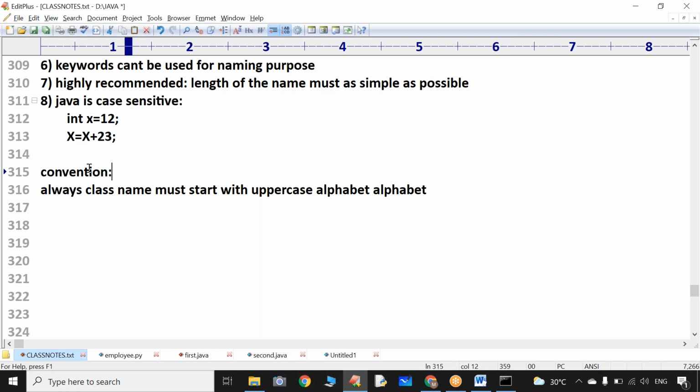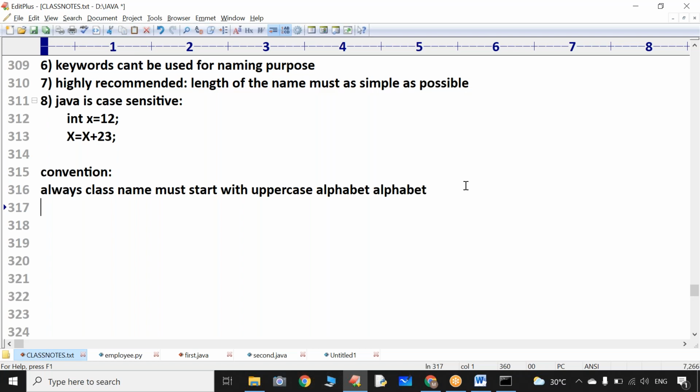Is it compulsory or a convention? Convention means everybody follows the same style. Please treat it as a compulsion and your life will be very happy. It is not compulsory, it is a conventional rule. So whenever you want to assign a name to the class, that name must start with an alphabet, and it should be an uppercase alphabet.